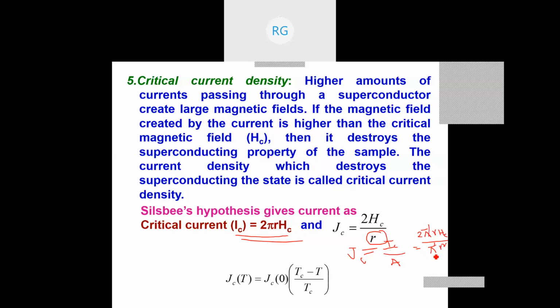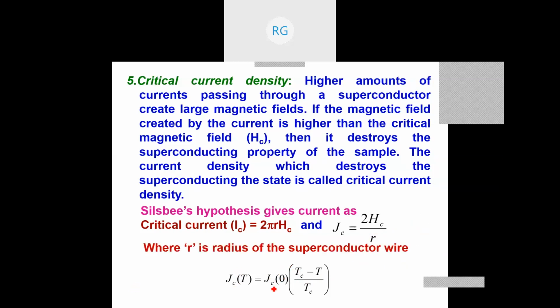So if I cancel this, I'll get this. The relation between the current density at any temperature is equal to the current density at 0 multiplied by (Tc minus T) by Tc. By using this, you can calculate the current density at a given temperature.